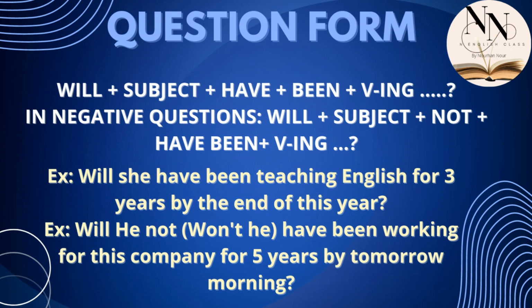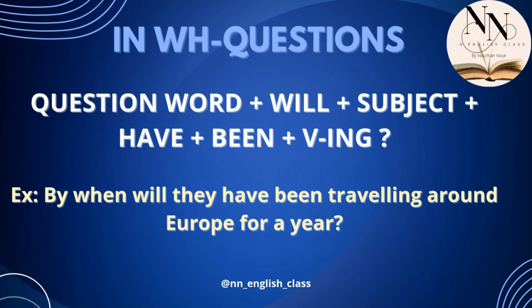And in negative questions, we will put will plus the subject plus not plus have been plus the verb plus ing, and then we will put the rest of the question, and then we'll put the question mark at the end of this question. So let's take an example. Will he not or won't he have been working for this company for 5 years by tomorrow morning? So let's notice here that will he not equals won't he.